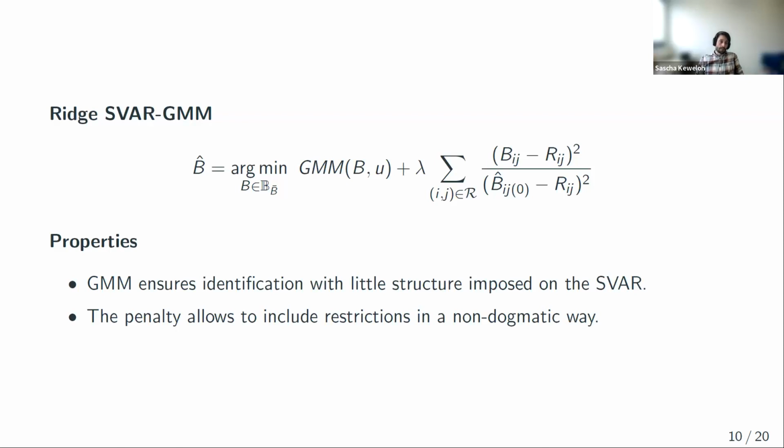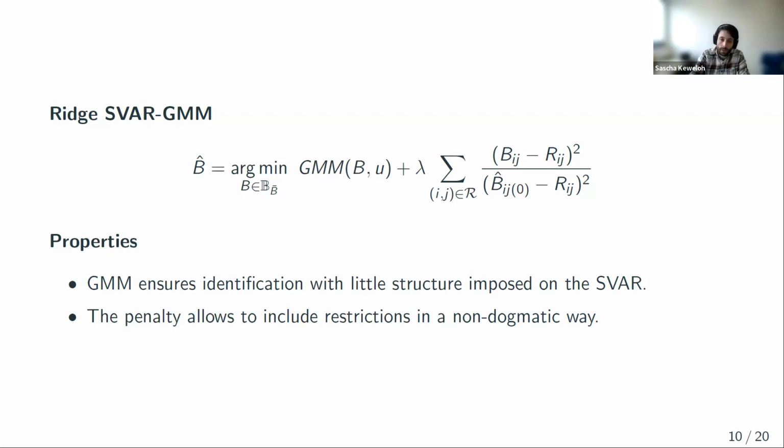Then that's the estimator here. So I propose to use this rich SVR GMM estimator. It just minimizes the mean independencies of the shocks, and it allows to include restrictions using a rich penalty with adaptive weights. And I think it's nice because it imposes very little structure to ensure identification. Mean independence and skewness is sufficient. And it also allows to include our prior economic knowledge, meaning here restrictions, in a non-dogmatic way.